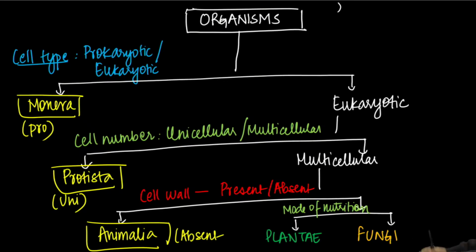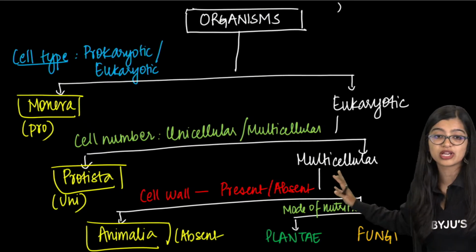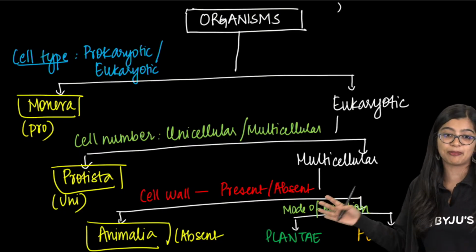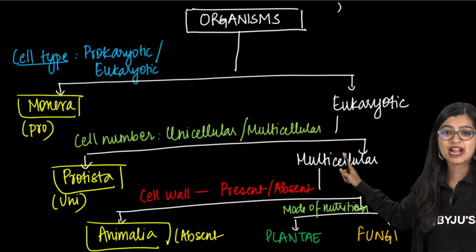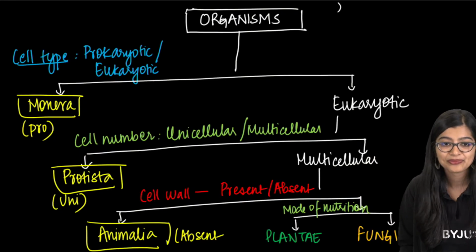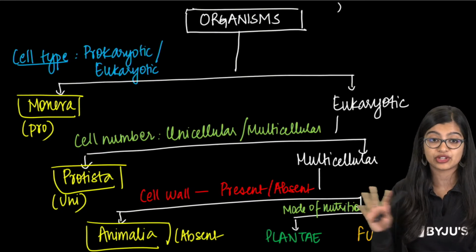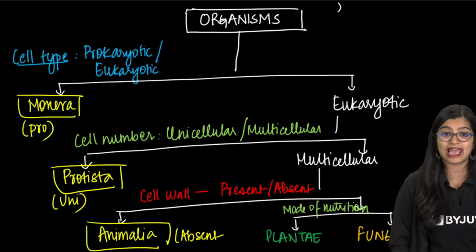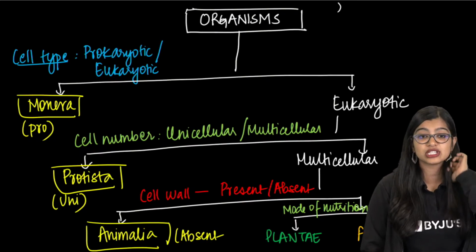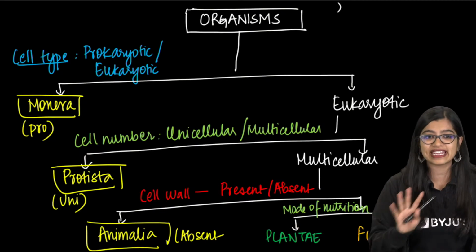So are we clear, everybody, with this chapter? Are we clear with how the 5 kingdom classification came into the picture? Everybody, you can take a screenshot of this on how exactly it came. Okay, ma'am, isn't it 3? No, it is 5. 3 kingdom classification is not there, 3 kingdom classification is incomplete. Easy, no? So far easy?